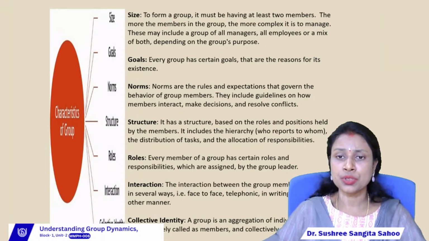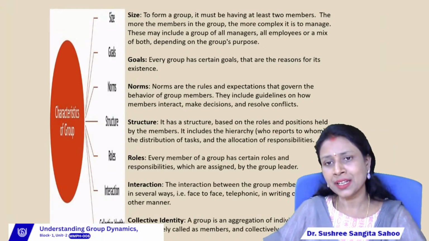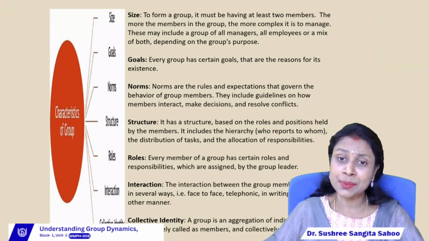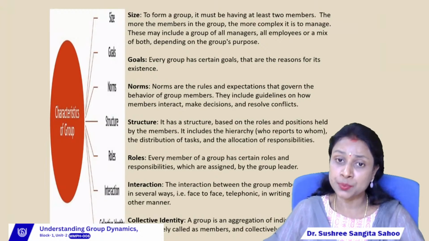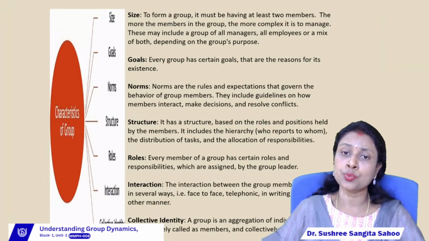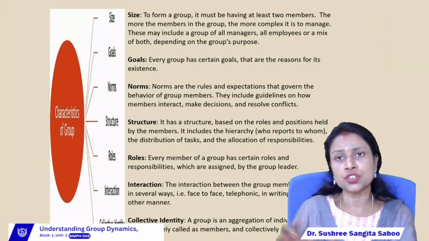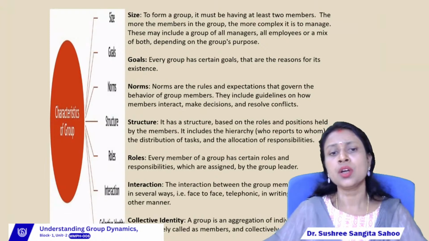Position means whether the members are coming under the top level management, middle level management, or the lower level management. Then what are their roles? Roles means what are the functions, the responsibilities, the activities, or the job role of each and every person who is involved in the group. See, the job roles of managers are different from the job roles of the employees. Similarly, the job roles of the employees are also different from the job roles of the workers, right?